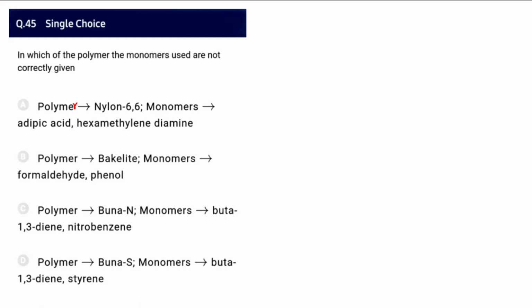And in which of the following are the monomers not correctly given? So incorrect is asked for. Nylon 6,6, yes, it is correct. Phenol bakelite, it is a thermosetting polymer, that is also correct. Buna N is butadiene and then acrylonitrile. So this seems to be wrong. Buna S is butadiene and then styrene. So here you should have the correct answer as acrylonitrile. So therefore option C seems to be the incorrect one. Okay, so option C is the answer, that is, the incorrect one.